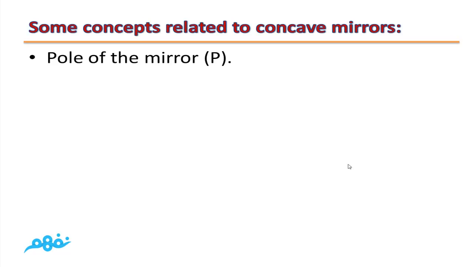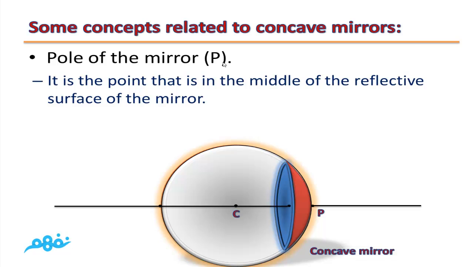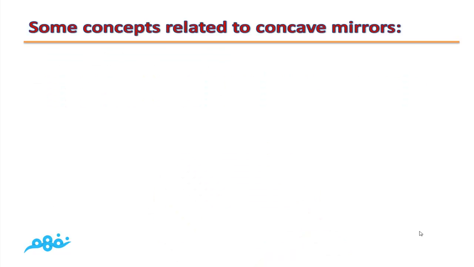The next concept is pole of the mirror, P. It is the point that is in the middle of the reflective surface of the mirror. The point which is considered the midpoint of the surface of the mirror is called pole of the mirror. This point is called pole of the mirror.